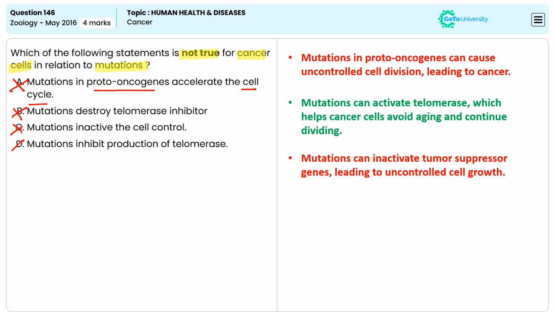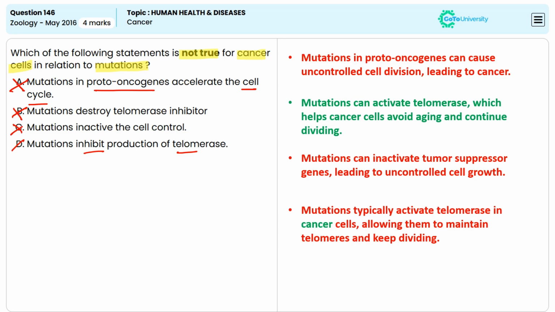D. Mutations inhibit the production of telomerase. This is an incorrect statement because mutations typically activate telomerase in cancer cells, allowing them to maintain telomeres and keep dividing. So that means option D is the correct answer because it is not true for cancer cells in relation to mutations. Answer is option D.